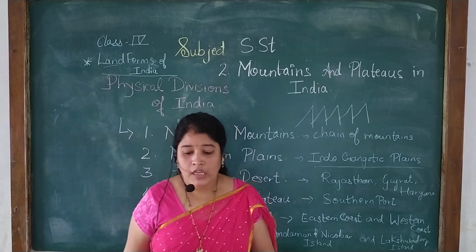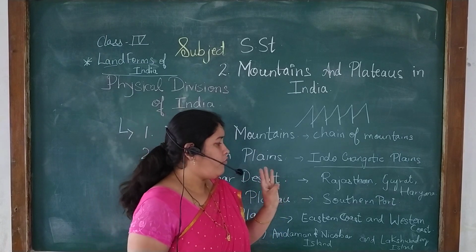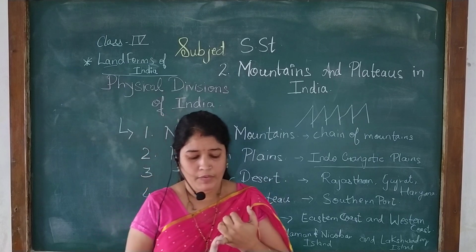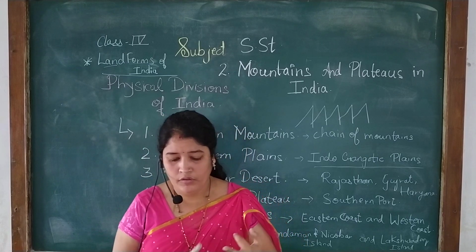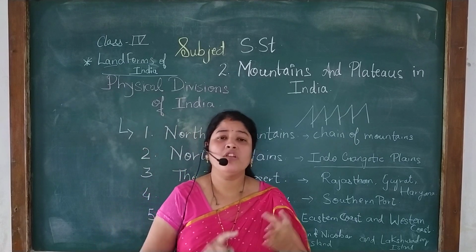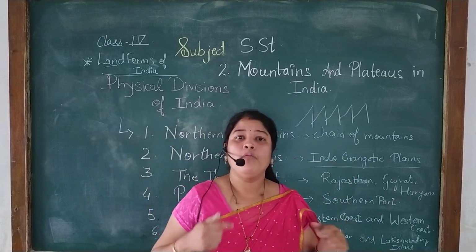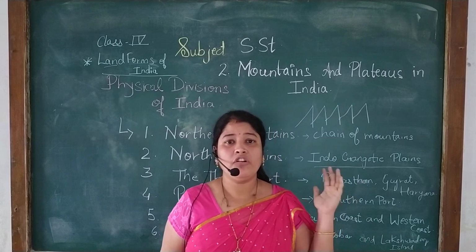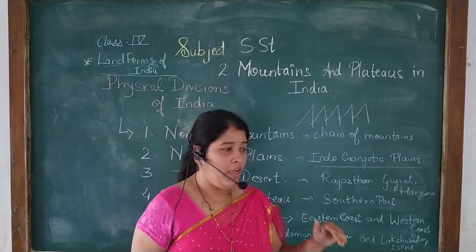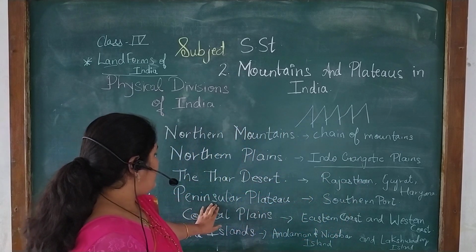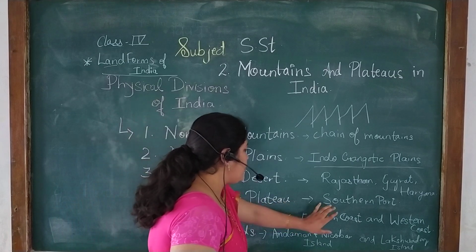Now see students, this plateau is also made up of 3 parts: Malwa plateau, Chota Nagpur plateau, and Deccan plateau. All these points we are going to see in detail one by one, but today I am giving you just an introduction of the different physical divisions of India. So this is the peninsular plateau in the southern part.